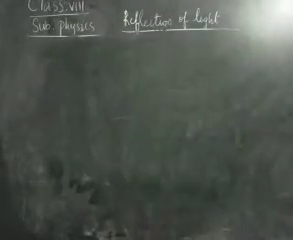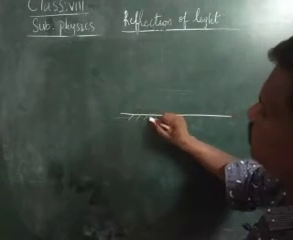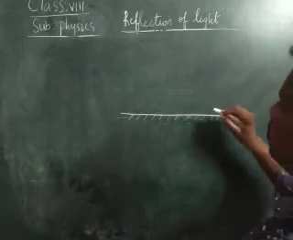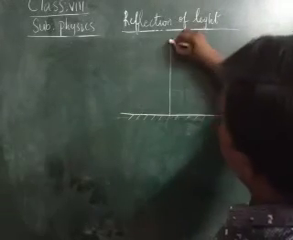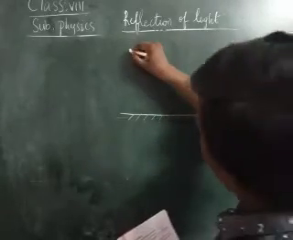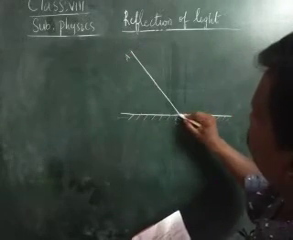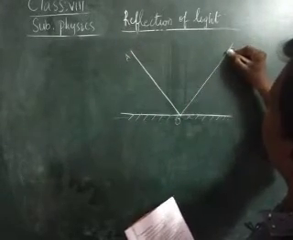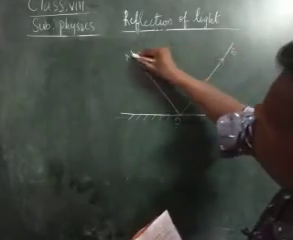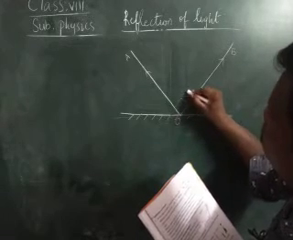That means here he has given a reflecting surface, an incident ray AO, and a reflected ray OB. Here the angle between AO and OB is 90 degrees.